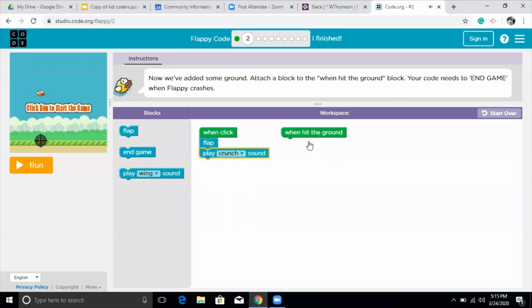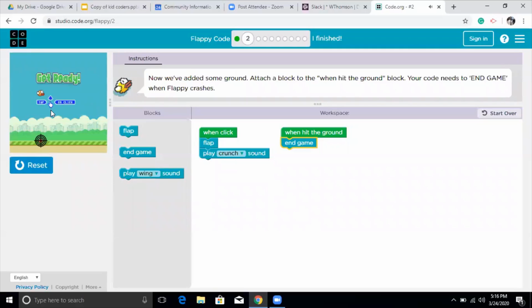Then it says when hit the ground, I want to say end game. I just want to make sure when I'm playing this game, I don't hit the ground, because if I hit the ground, my game will be over, because I'm designing a game by myself. So let's test this. Let's run here and then click this.